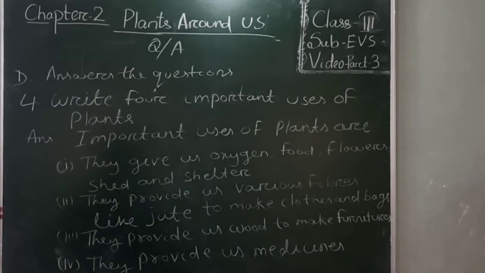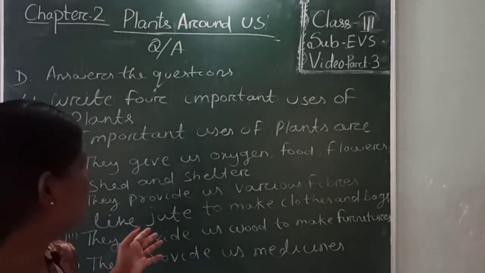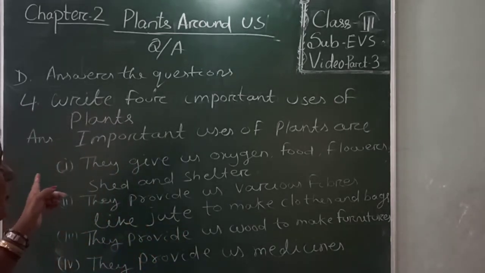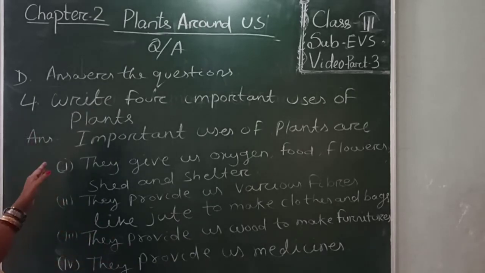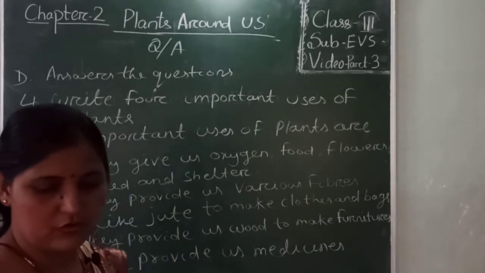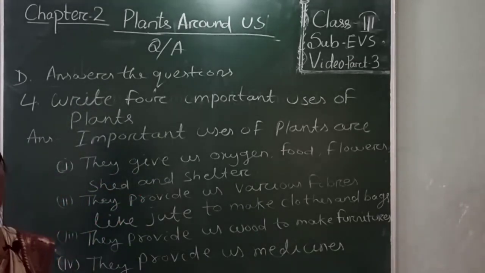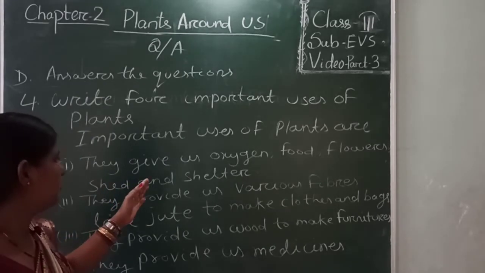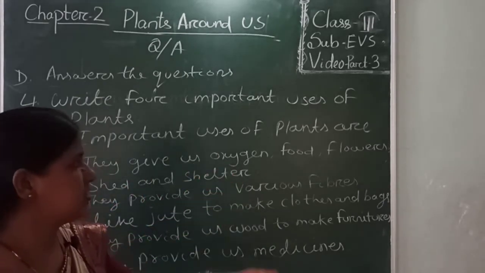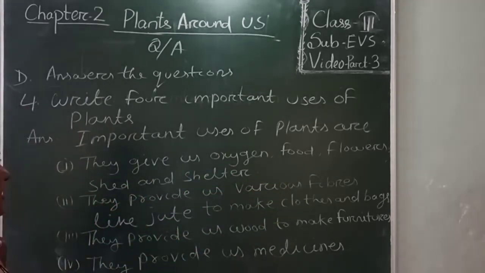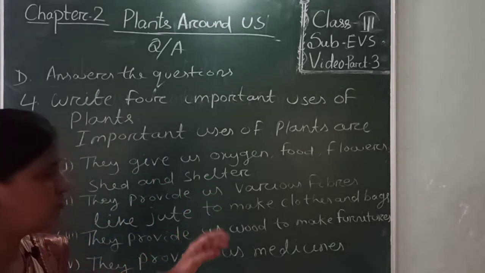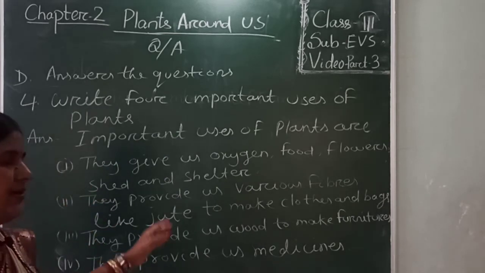Then your question number 4 is, write 4 important uses of plants. In this video we had already discussed the uses of plants. So here write only 4 important uses of plants. The important uses of plants are, they give us oxygen, food, flowers, shade and shelter.